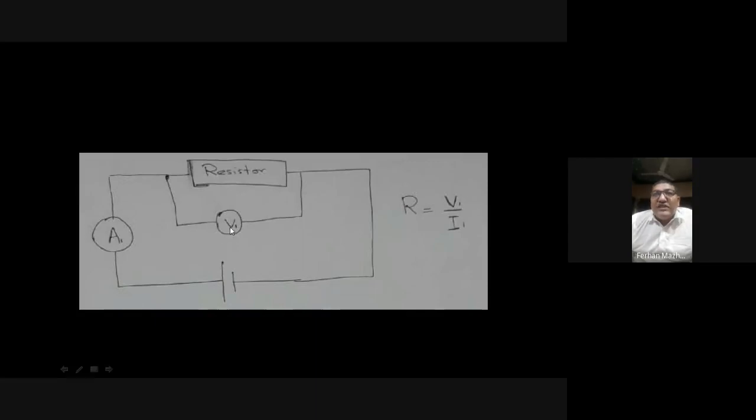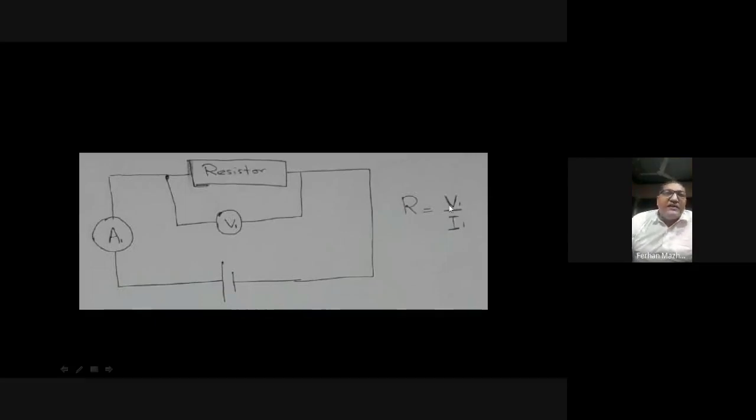So this voltmeter will tell me how much voltage is taken by this resistor, and this ammeter will tell me how much current is flowing through this resistor. If I want to find out the resistance of this resistor, very simple: just connect them, switch them on, and whatever the reading on the voltmeter and the reading on the ammeter, divide the voltmeter reading by the ammeter reading.